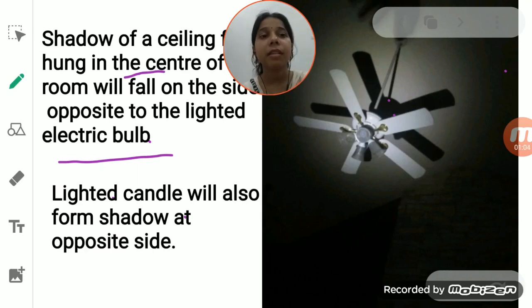Not only this, if you see a case of a lighted candle, so when you use the lighted candle instead of the electric bulb in a dark room and you see the ceiling fan, then you will see again that the shadow of the ceiling fan is actually formed on the opposite wall of your room. Okay, so this shows that the shadow of the ceiling fan is actually formed at the opposite side of the lighted candle.